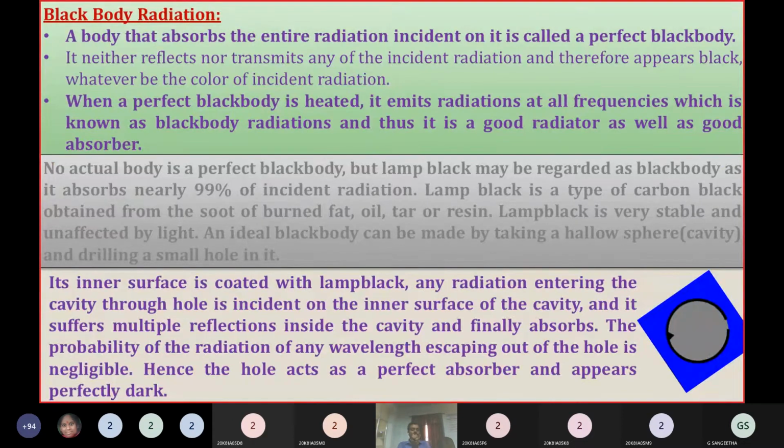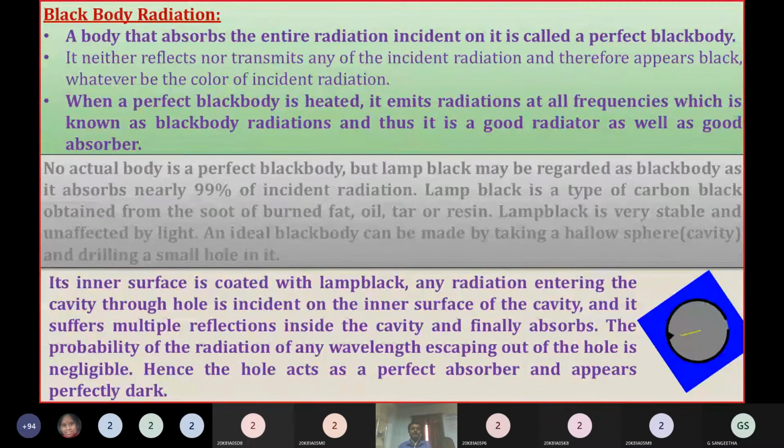Now coming to black body radiation. This is the first and an important topic in quantum mechanics. This is the origin of how quantum mechanics was developed. Initially, we have to know what a black body is.